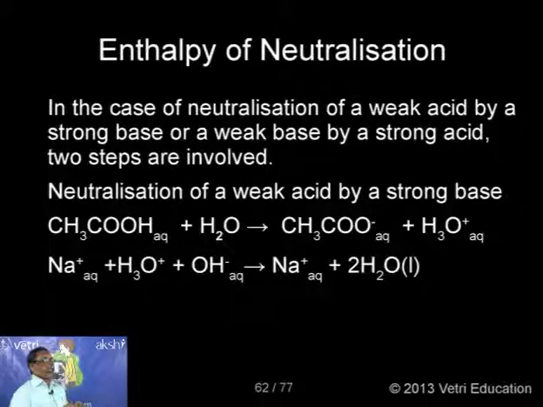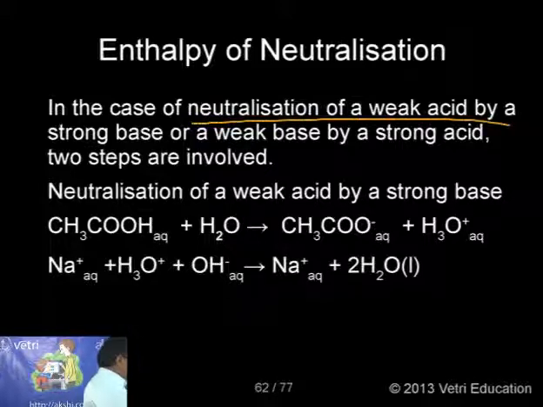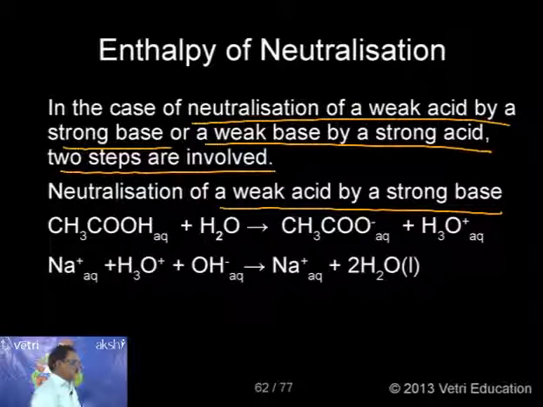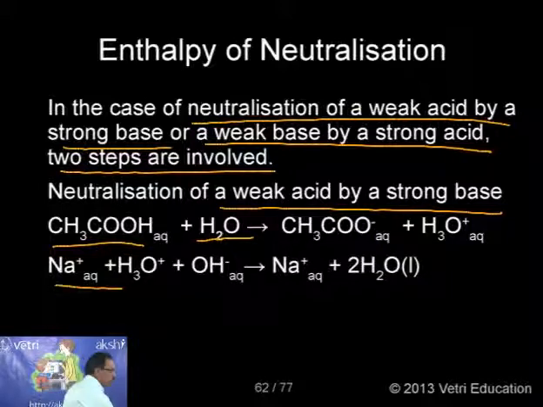So far what I have discussed is complete ionization of strong acid and strong base. Now, in the case of neutralization of a weak acid by a strong base or a weak base by a strong acid, 2 steps are involved. Let me take a specific weak acid, acetic acid, with a strong base, again sodium hydroxide, dissolved in water.